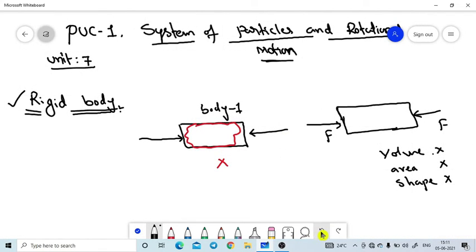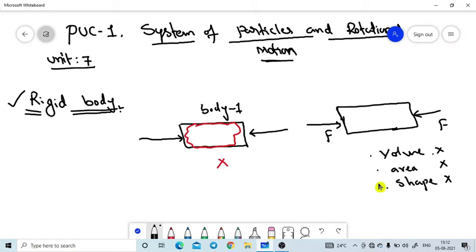One more time I am repeating this. If the body does not change its volume, area and shape even when we are applying some external force, those types of bodies are named as rigid bodies.